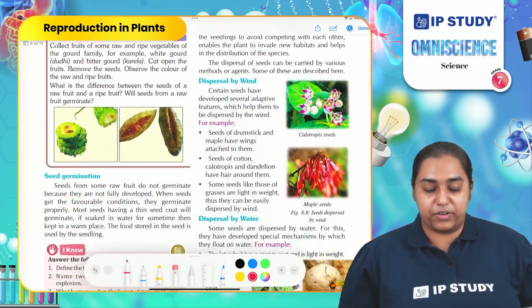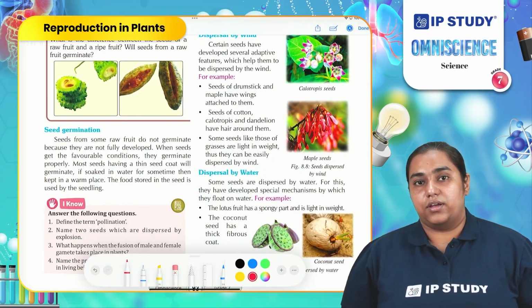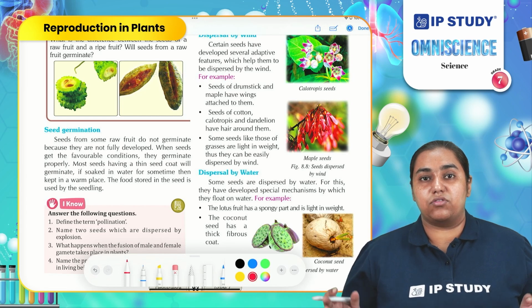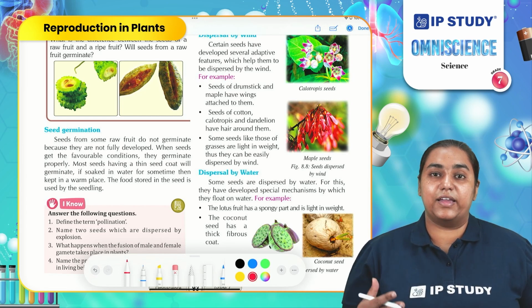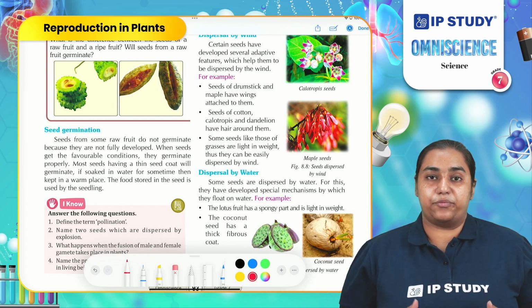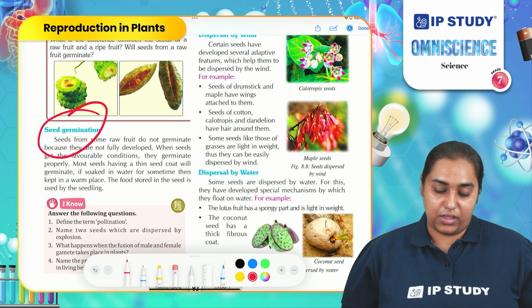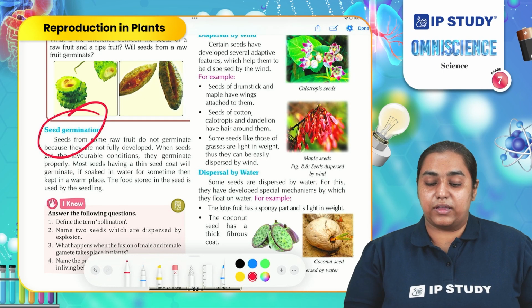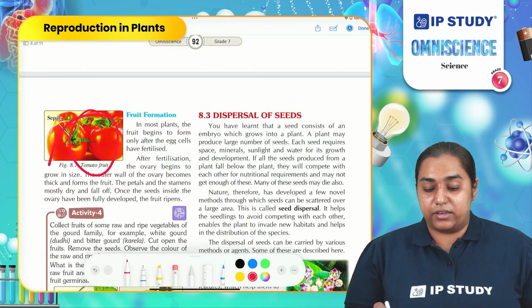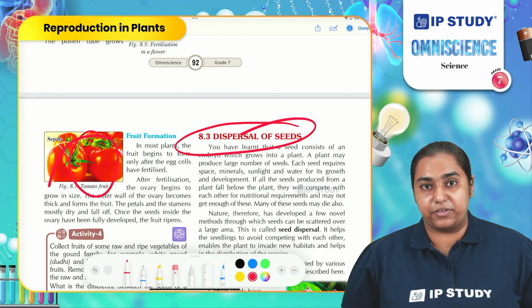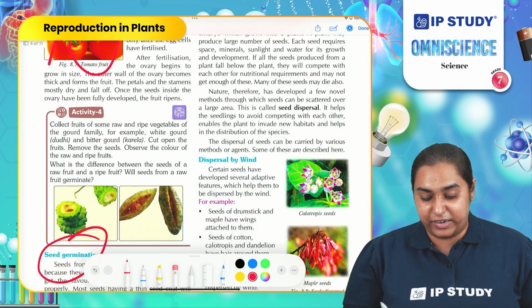Now what happens once fruit and seeds are formed? Well, once fruits and seeds are formed, dispersal occurs. Seeds are spread from one place to another, and those seeds regrow into a plant, and the process of growing of a seed is known as seed germination. So dispersal is not a single phenomenon. Dispersal of seeds occurs in multiple ways in different plants depending on the type of the seeds.